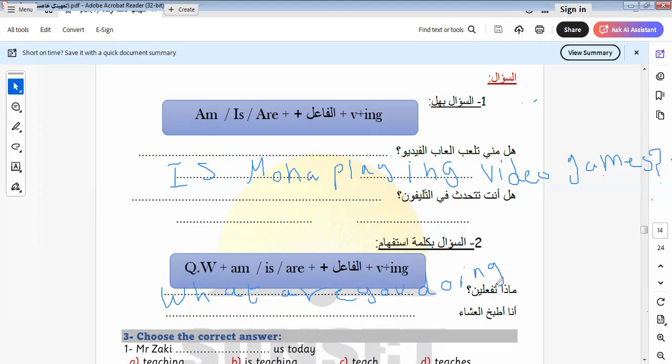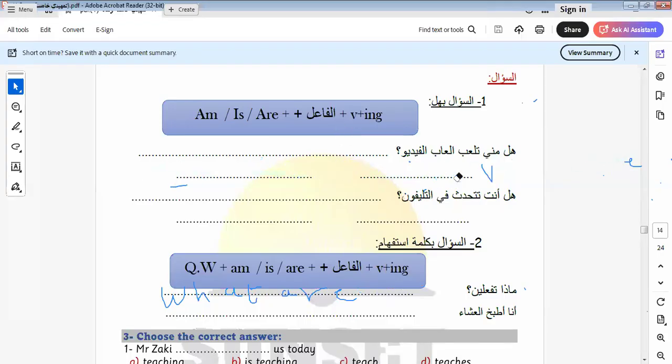Some of you say, I'm reading a book, I'm playing football, I'm playing PlayStation, I'm going with my family to visit my grandparents, or all of this. When we say, what are you doing? I ask about the things that you are doing at the time of speaking. Okay, you must know this. Let's continue the rest of the exercise. Okay.